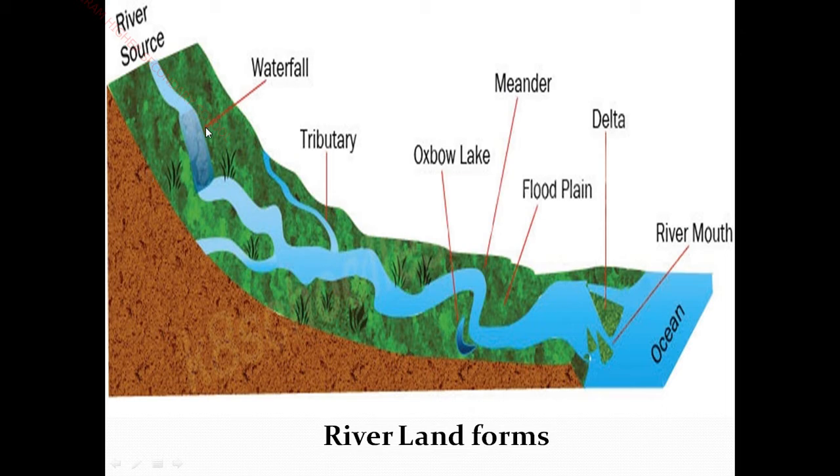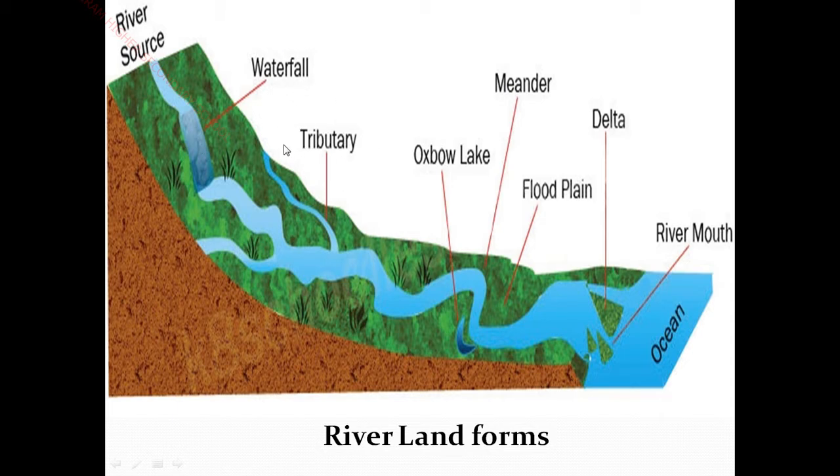And what is a waterfall? I told you yesterday, a waterfall is a vertical step. Here it falls vertically down due to the erosion of the rock. The uppermost part is hard rock, and where it slopes down, it steeps down, this part is called soft rock. So we are seeing about the waterfalls and tributaries.